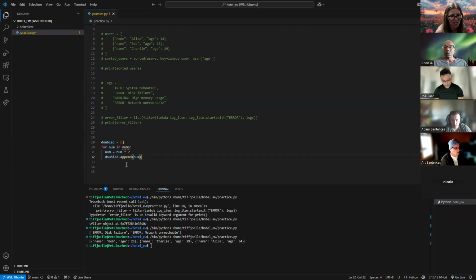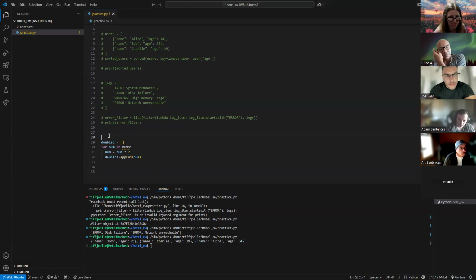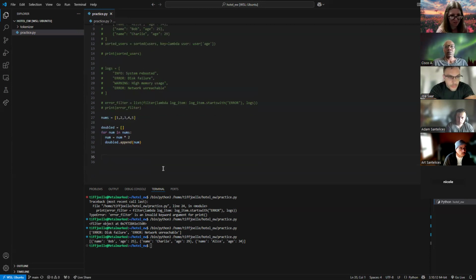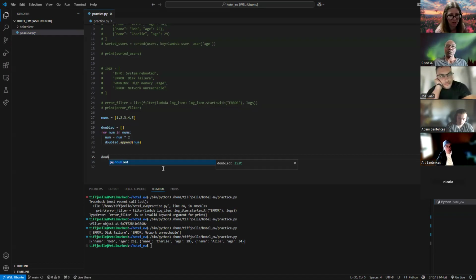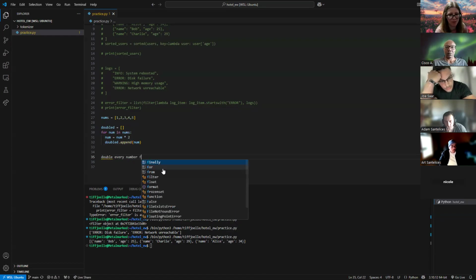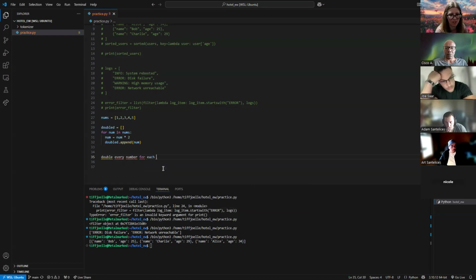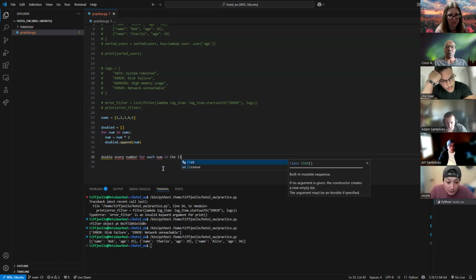We can do this way easier with list comprehension because we just saw that list comprehension is defined as an expression, something we want to do to our list, that will get applied for every item in that list. I don't want y'all to get confused, but our pseudocode is: double every number for each number in the list.